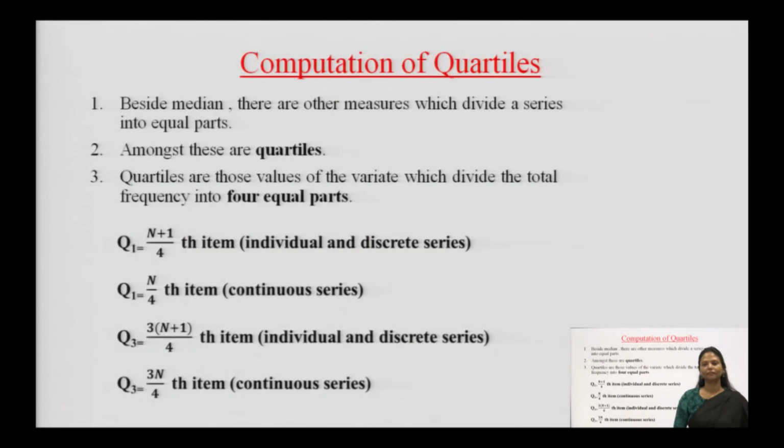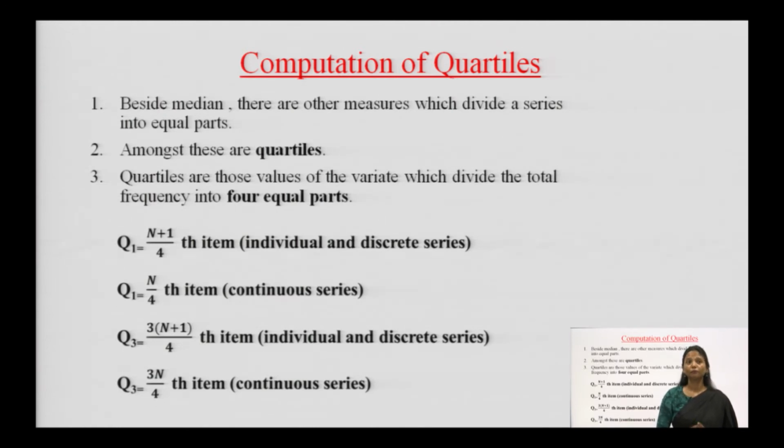Till the last slide we were talking about median. Median was giving us the middle value of the series, whereas there are other methods as well which can divide the series into equal parts. One method is called quartile, which divides the series into 4 equal parts. Quartiles are those values of a variate which divide the total frequency of the series into 4 equal parts. There are two types of quartiles which we will study, quartile 1 and quartile 3.